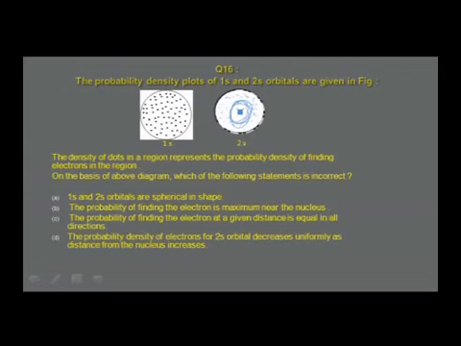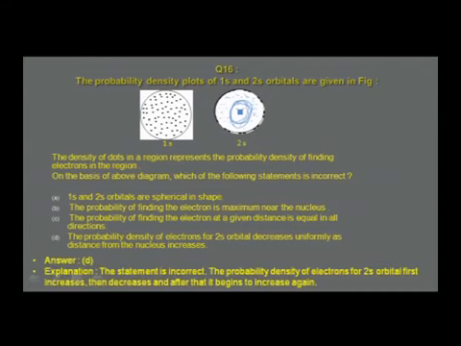1s and 2s orbitals are spherical in shape. It's a correct statement. The probability of finding the electron is maximum near the nucleus. It is also a correct statement. The probability of finding the electron at a given distance is equal in all directions. It's a spherical orbital, therefore that is a correct statement. The probability density of electrons for 2s orbital decreases uniformly as the distance from the nucleus increases is not the correct answer. A reason for that is given.